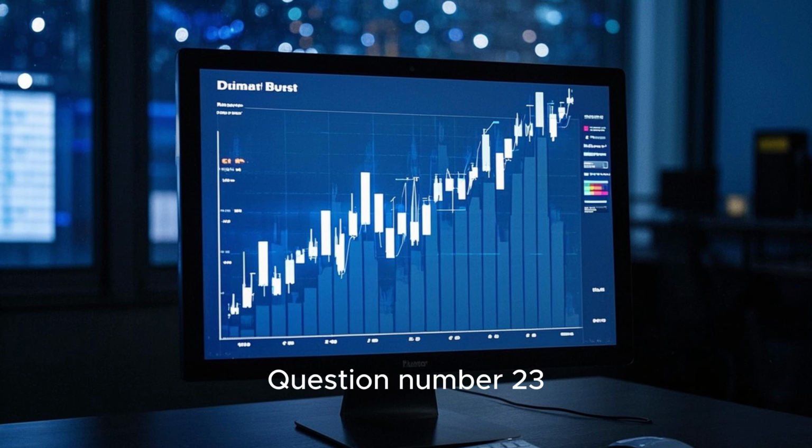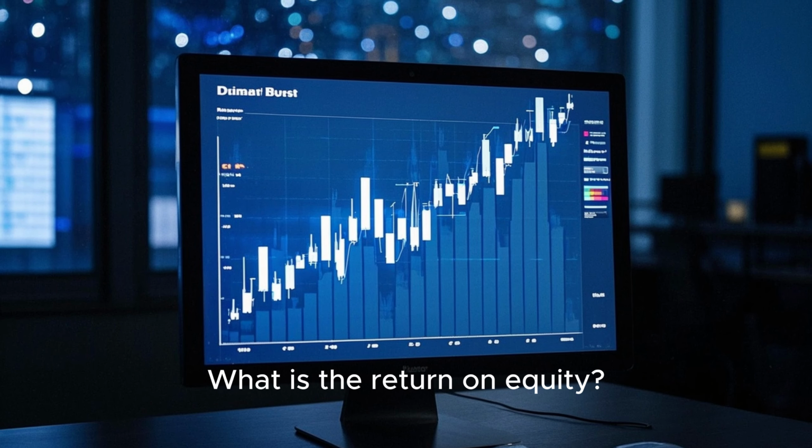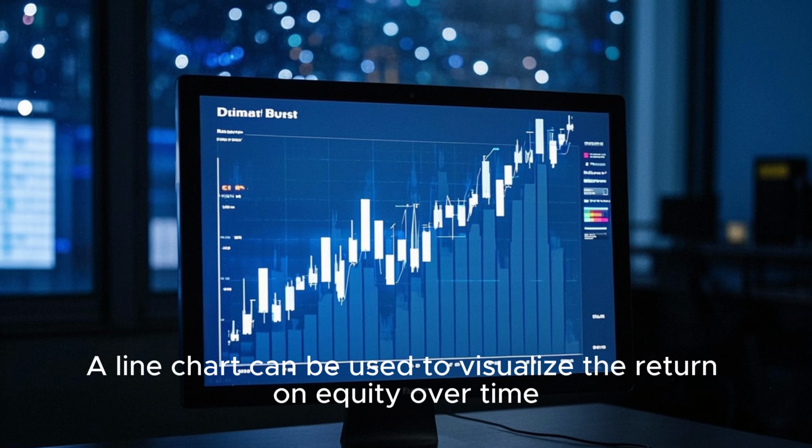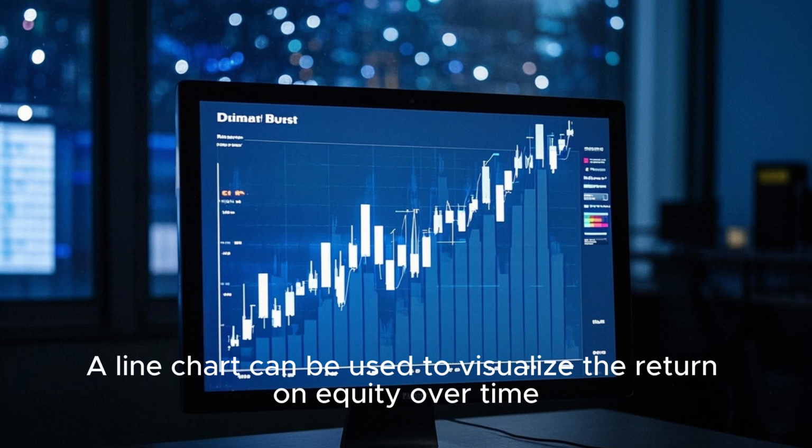Question number 23. What is the return on equity? Connect Power BI to your financial data and calculate the return on equity. A line chart can be used to visualize the return on equity over time.